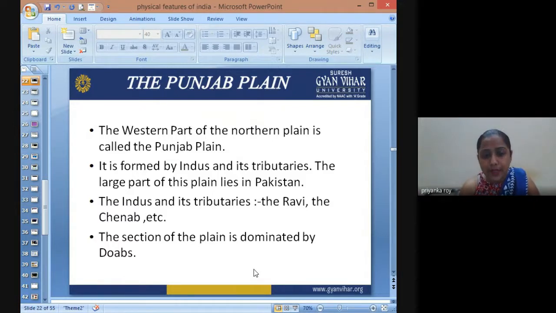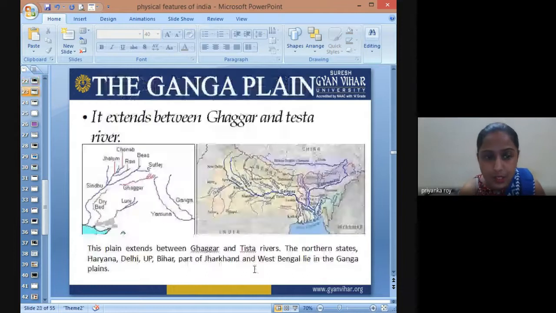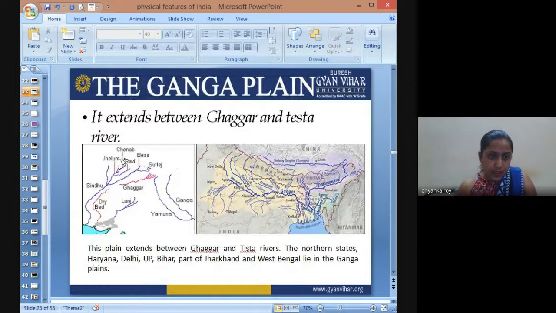Then the section of the plain is a Doab-dominated region. The Doaba region is in Punjab. Now, if you see here, these are the tributaries of the Indus river. So Ravi, Chenab, Jhelum all start in the Kashmir Valley region, flow, leave the Indian territory and join the Indus River, which is again in the Pakistani region, where we have the Sindhu Basin, that is the Sindh Basin.